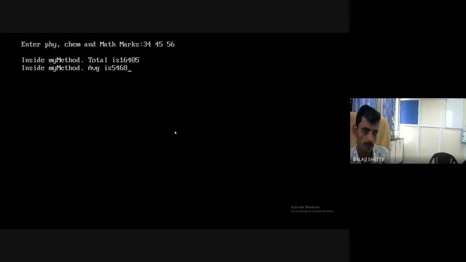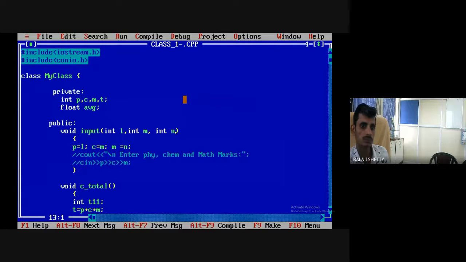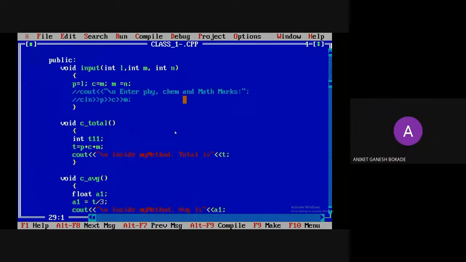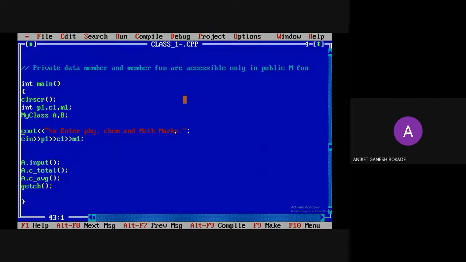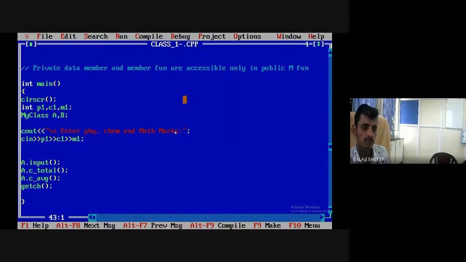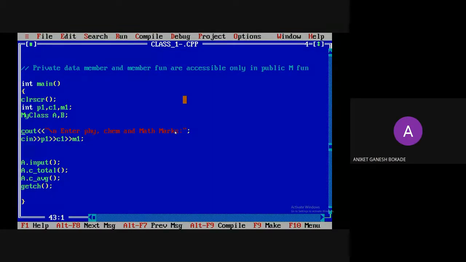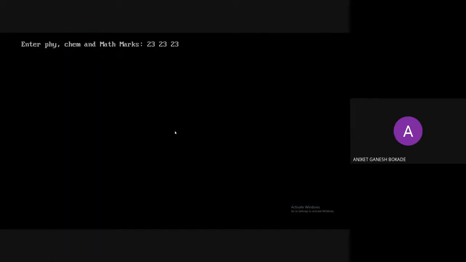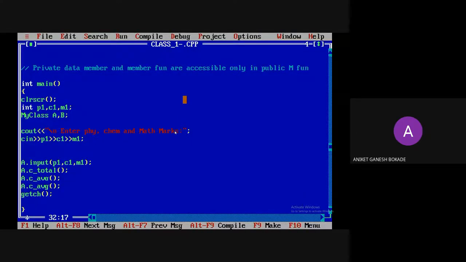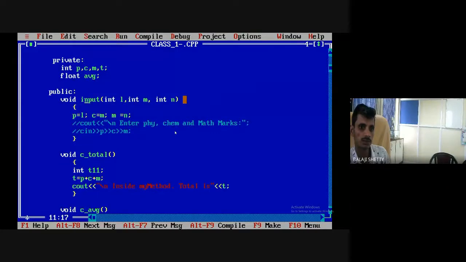You are getting a garbage value. Let me check what is the code. Physics, chemistry, math. Okay, sir, M is overloaded. What happened? Sir, we took M 2 times in the public. M is already there in the private. Look, this kind of mistake happens.